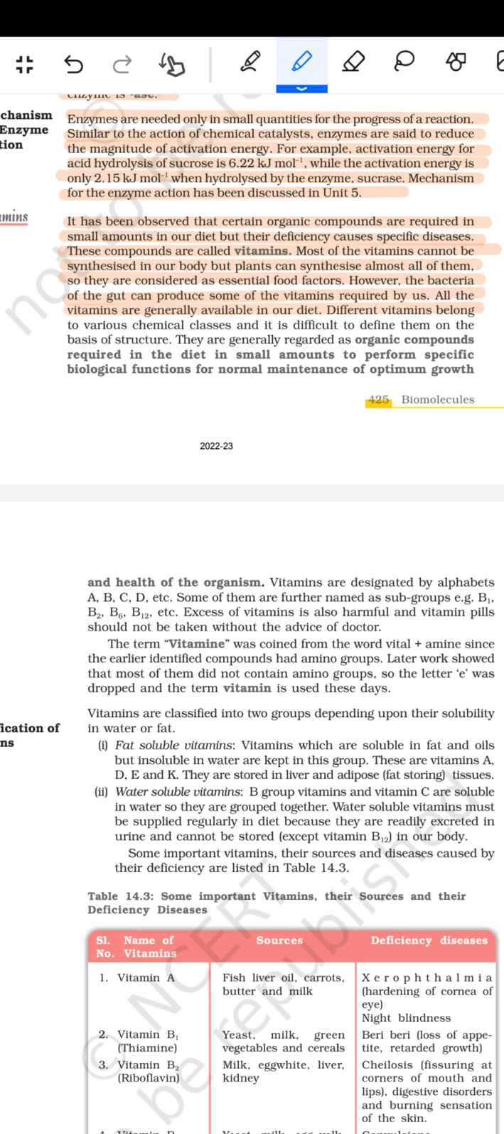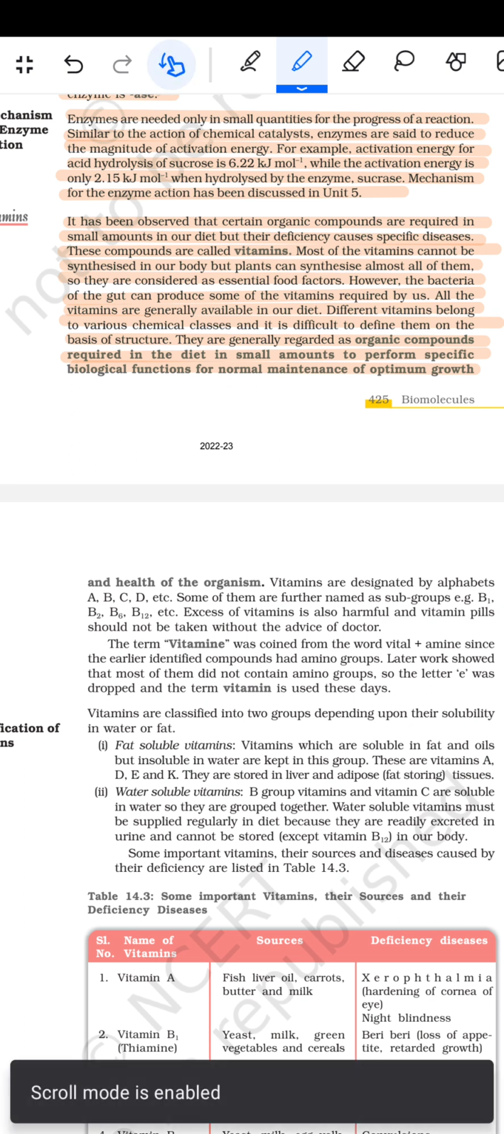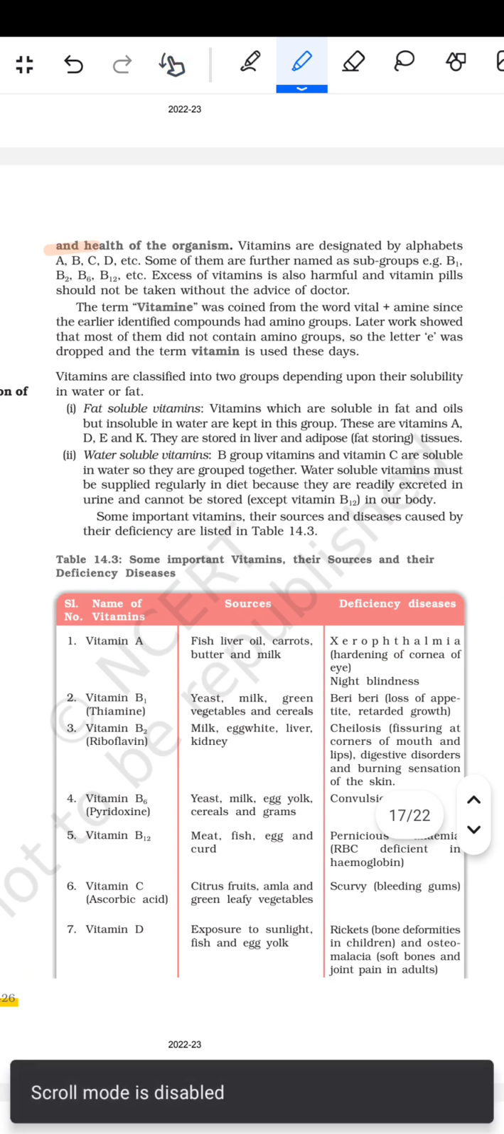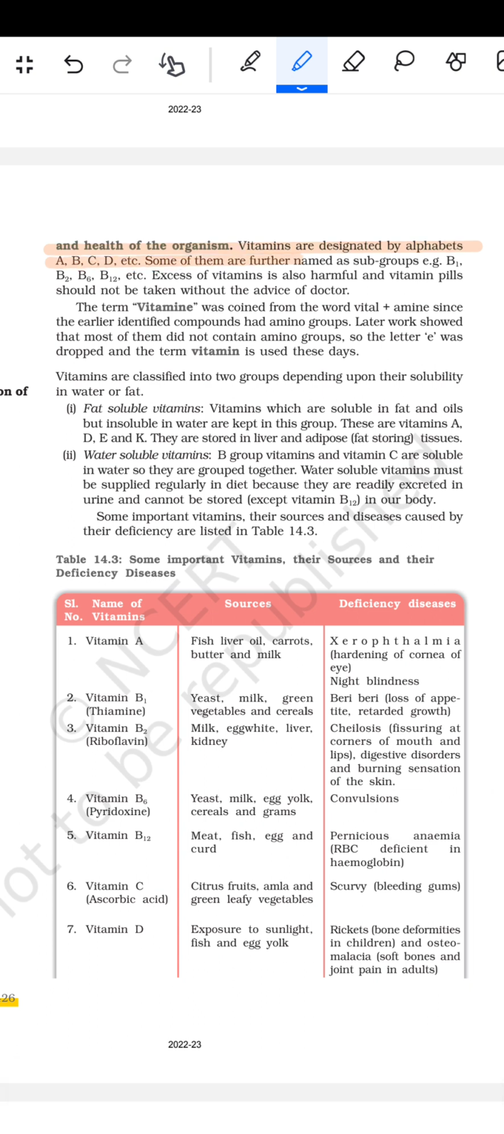Different vitamins belong to various chemical classes, and it is difficult to define them on the basis of their structure. They are generally regarded as organic compounds required in the diet in small amounts to perform specific biological functions for the normal maintenance of optimum growth and health of the organism. Vitamins are designated by the alphabets A, B, C, and D. Some of them are further named as subgroups, for example, B1, B2, B6, B12, etc. Excess of the vitamins is also harmful, and vitamin pills should not be taken without the advice of doctors.